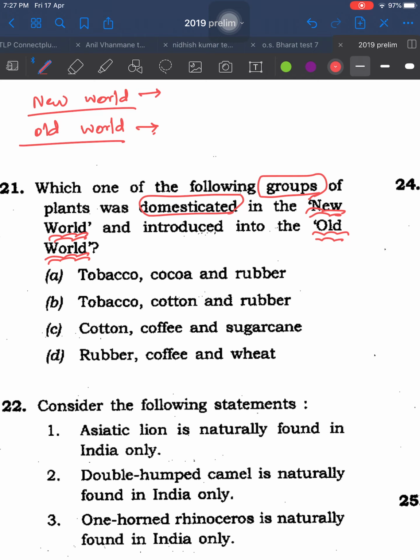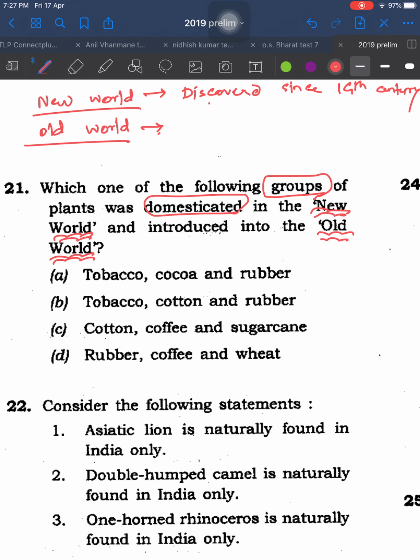Okay. For your kind information, New World is a word which was discovered since 14th century. It includes America, both North and South, then Australia, etc. And Old World is the remaining world which was known to us since ancient time.